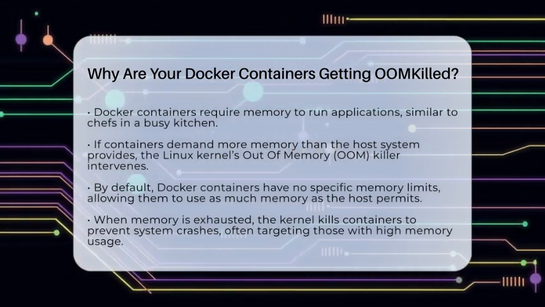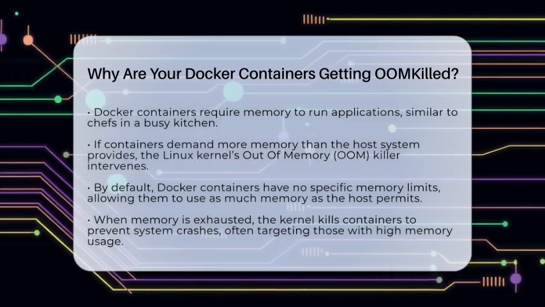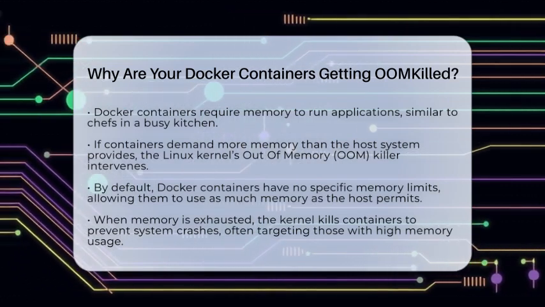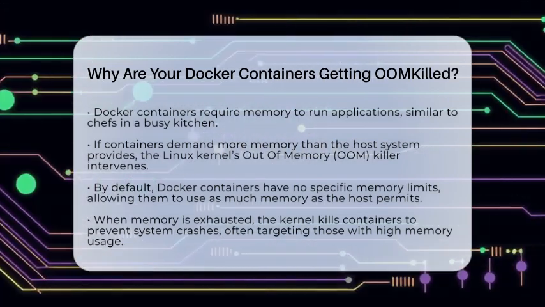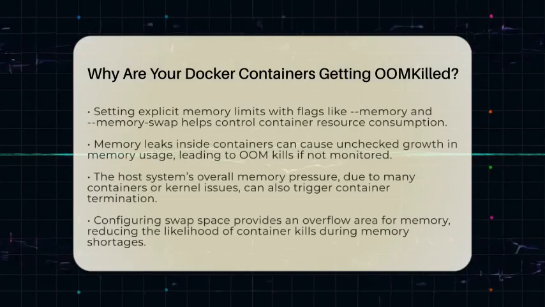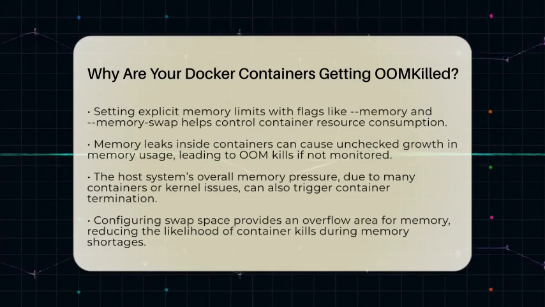By default, Docker containers don't have specific memory limits. That means they can use as much memory as the host allows. If a container's workload demands more memory than the host can give, the kernel notices and kills the container process. This prevents the entire system from crashing but causes the container to disappear unexpectedly.